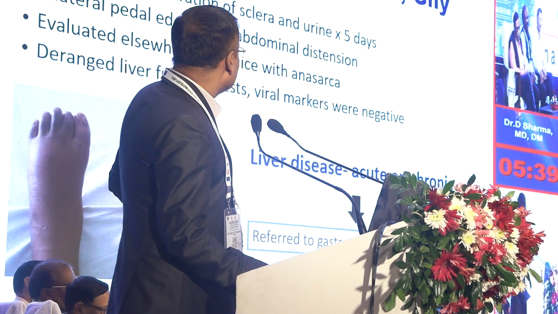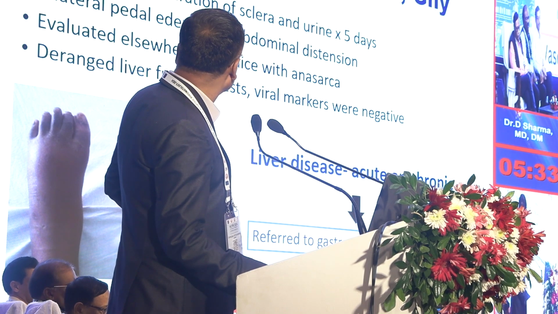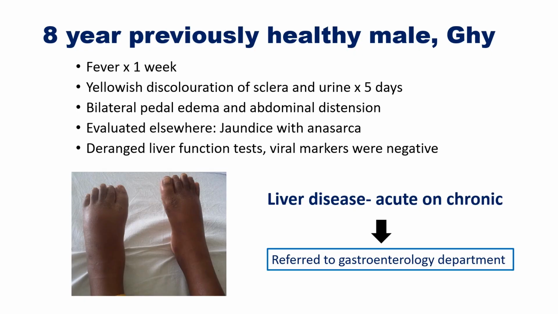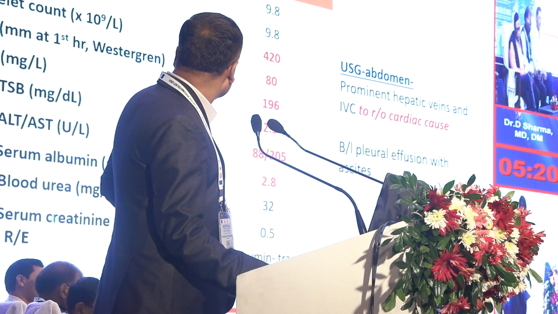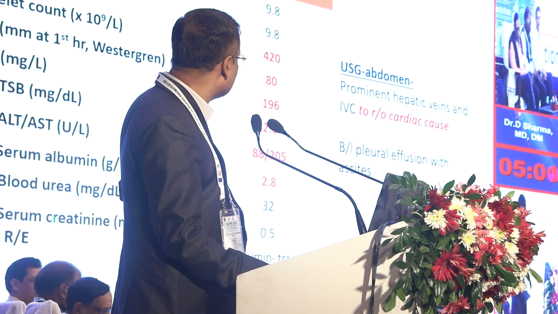Then this is an 8-year-old, previously healthy male from Guwahati with fever and yellow discoloration of the sclera. The referral diagnosis was acute on chronic liver disease, so we referred the case to the gastroenterology department. The child had thrombocytosis, high ESR, high CRP and high TSB, AST and ALT raised more of AST, serum albumin marginally low, and other investigations normal. Ultrasound abdomen revealed prominent hepatic veins, and the radiologist wrote to rule out a cardiac cause. There was also bilateral pleural effusion with ascites.